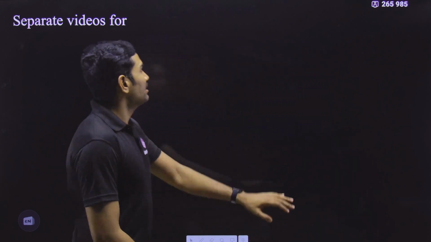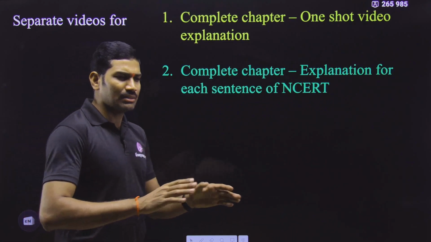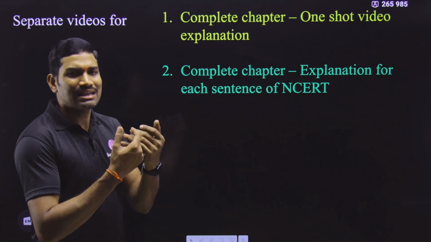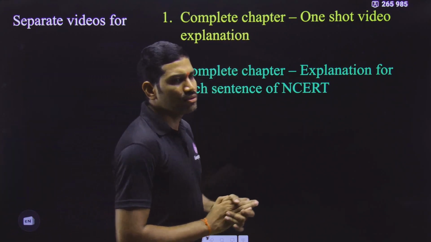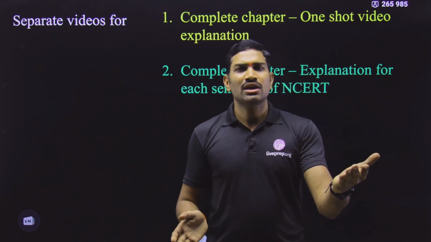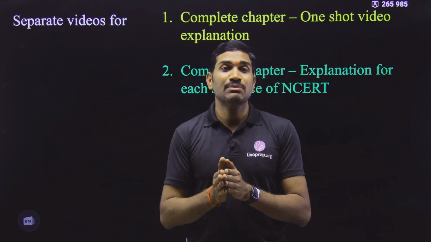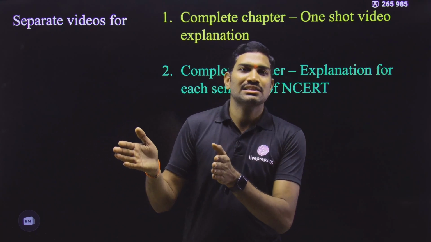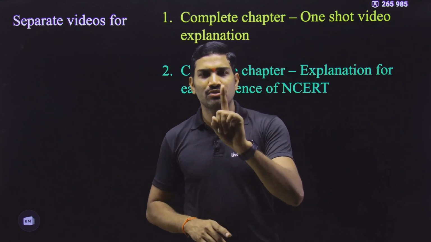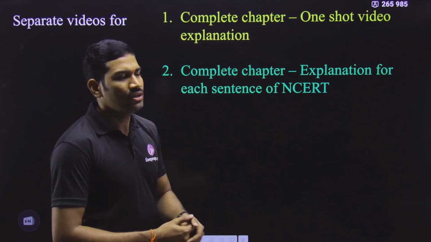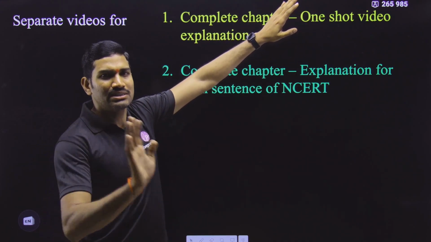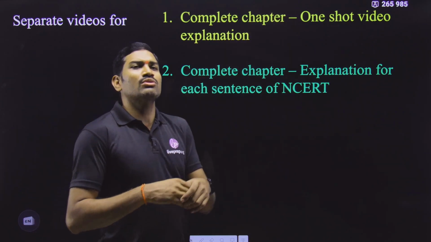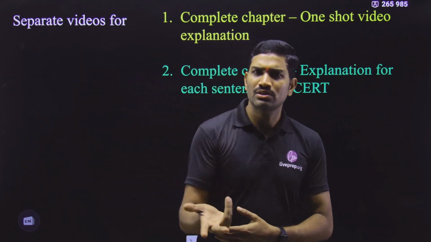Along with this, we are providing separate videos once the complete chapter explanation is over. After that, you will get a separate single video. The duration may be between 1 hour to 2 hours based on the length of the chapter. If the chapter is too big, it is difficult to complete it in 1 hour. You can call it a one shot video for the entire chapter, and you will get this video in the app itself. Suppose after a few days you want to revise the particular chapter, you can directly go through this.